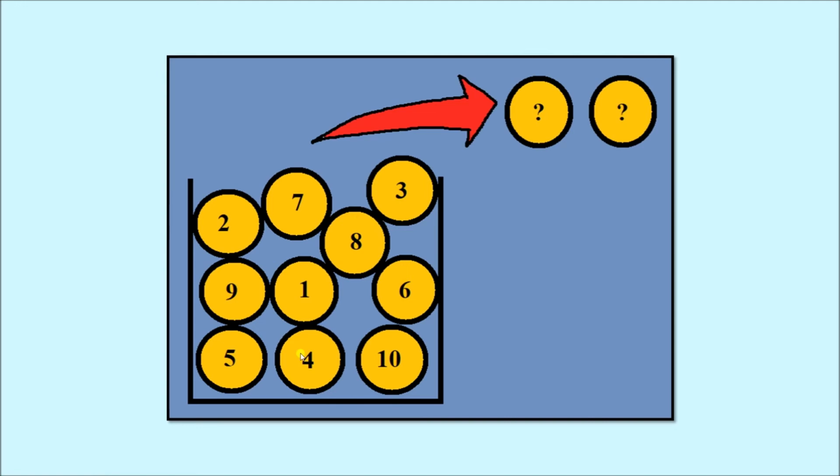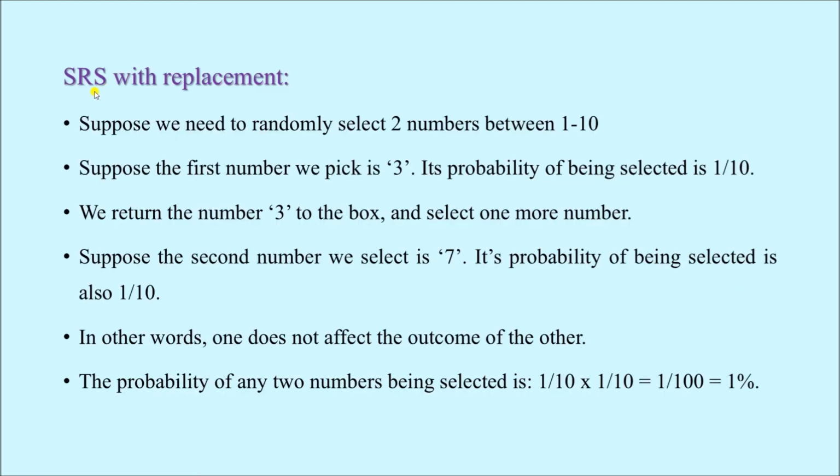Suppose we have 10 numbers in a given box, and we have to randomly select any two numbers. So the population size is 10 and the sample size is 2. Let us learn simple random sampling with replacement. Suppose we need to randomly select two numbers between 1 and 10. So that is what I said here.